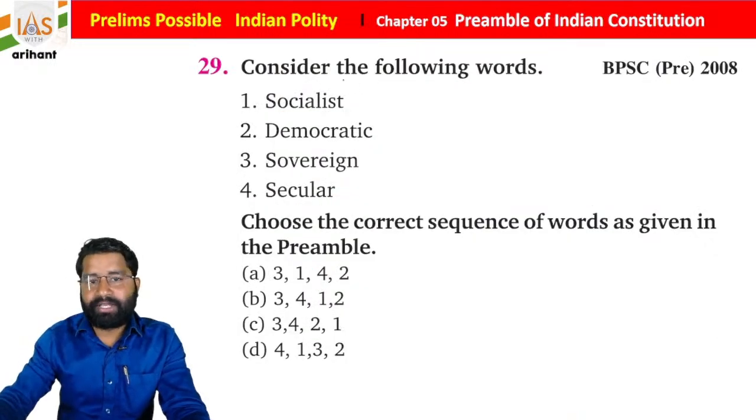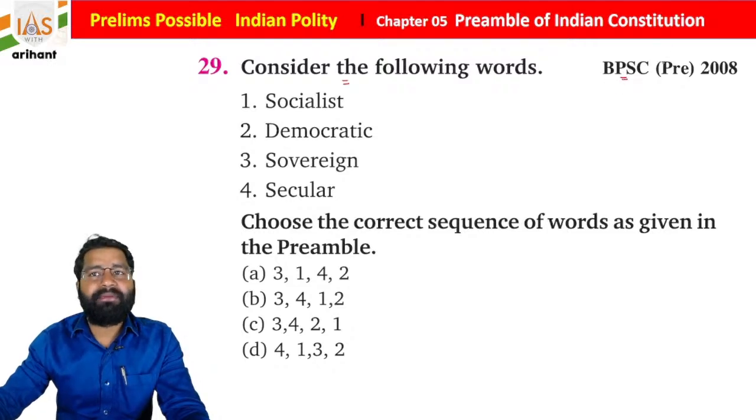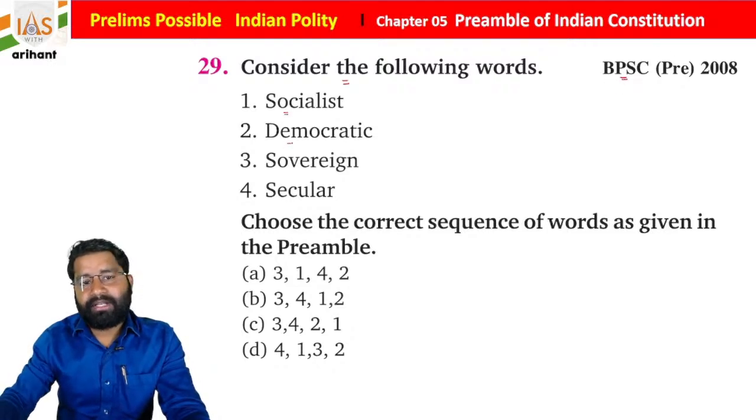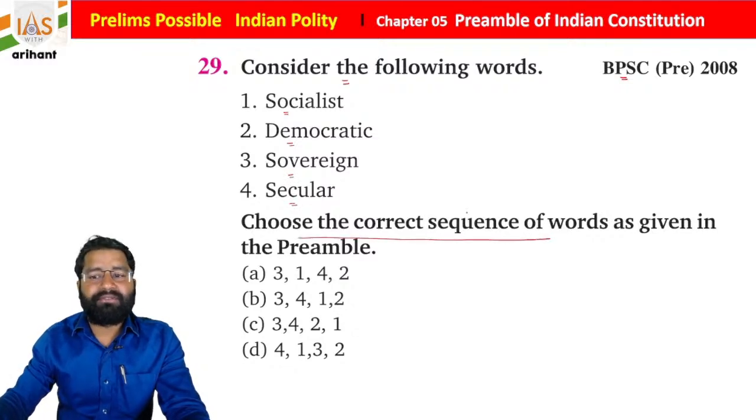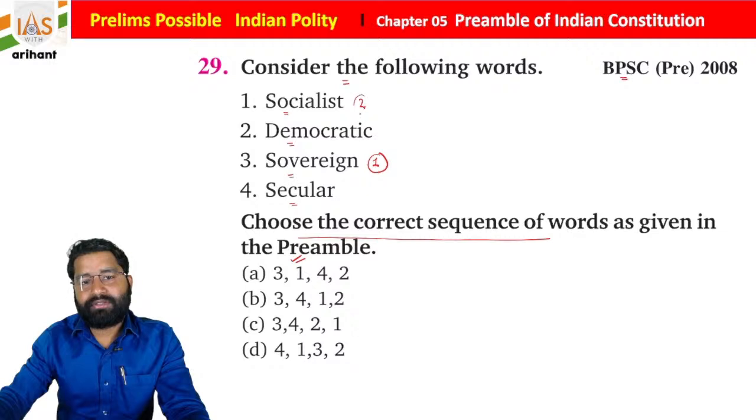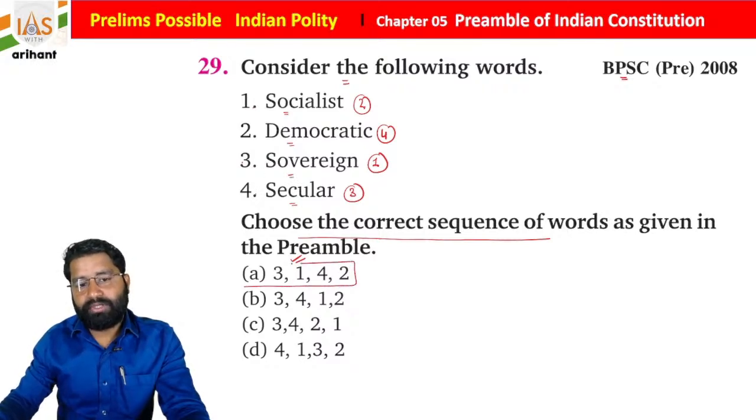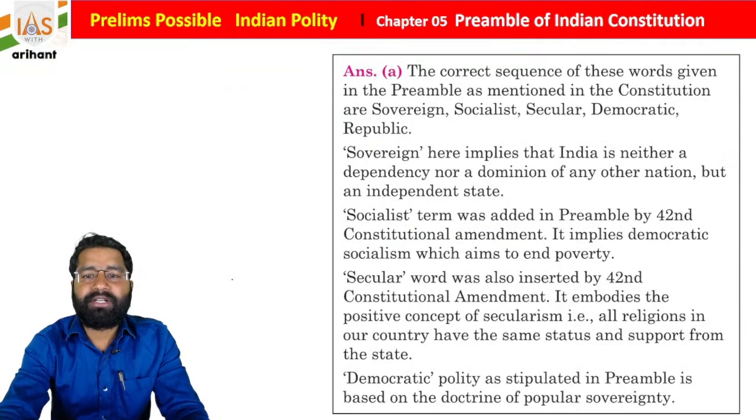Now just move to the next question, and it was in Bihar PSC 2008. Socialist, democratic, sovereign and secular. Choose the correct sequence of words given in the preamble, students. So as you know, sovereign, socialist, secular and democratic and then republic. So 3, 1, 4, 2. So option A is going to be correct.